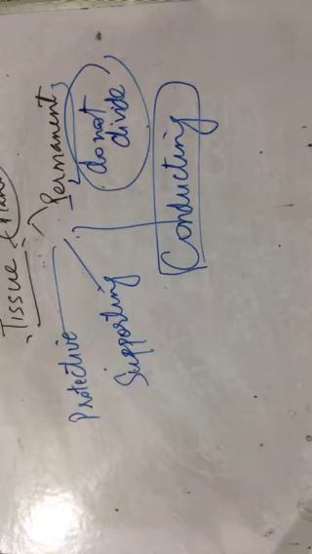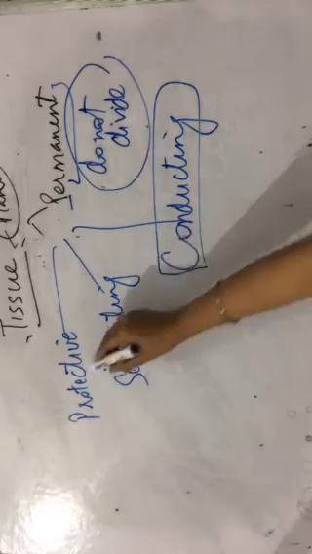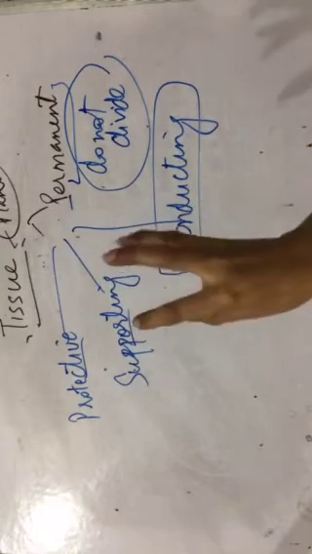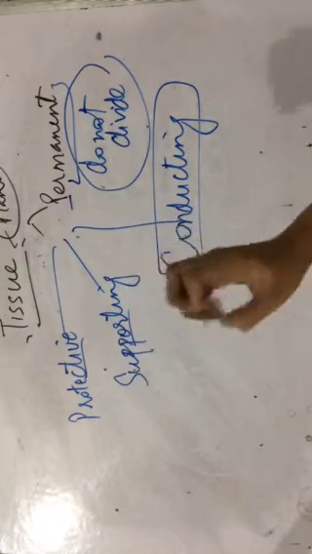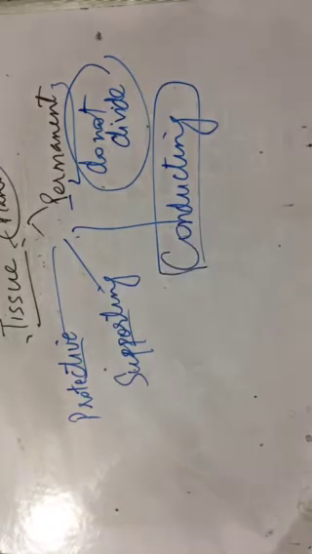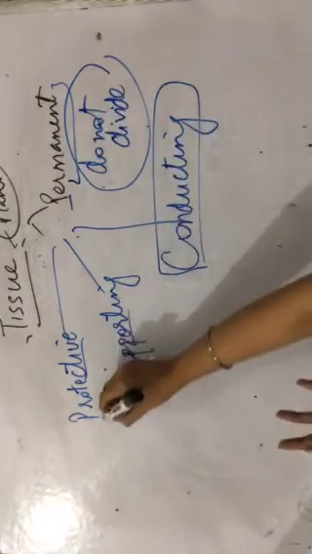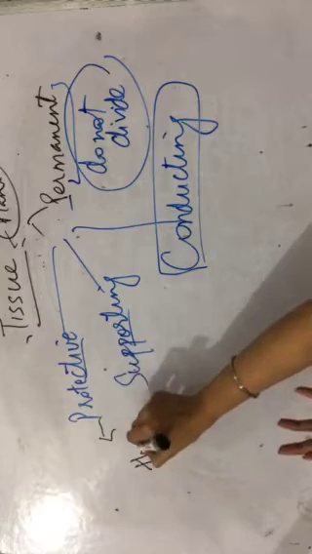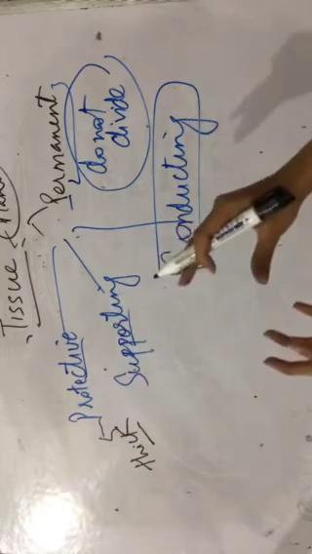Permanent tissue is of three types. These three cannot divide. Okay, remember this: protective, supporting, conducting. Coming to protective tissue, they are protecting, so they need to be strong, right? So their cell walls are thick. They are quite thick cells. That is why they are protecting the plant.